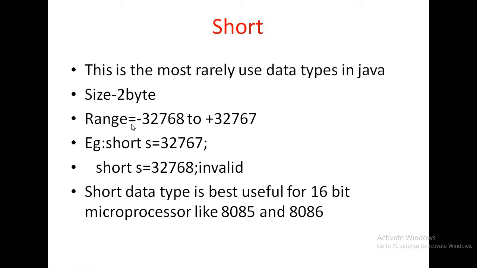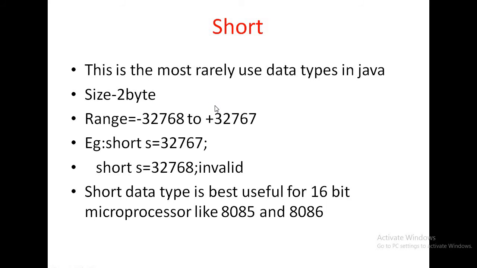What is the range of this short data type? Minus 32768 to plus 32767. So these are the examples of your short data type. Short s is equal to 32767. This is valid because this number comes in this range. Short s is equal to 32768. This is invalid because this number does not come in this range.